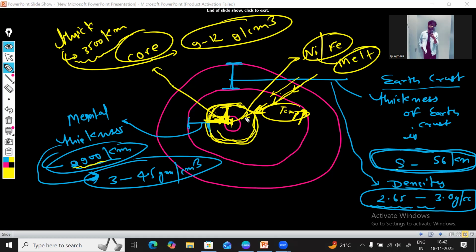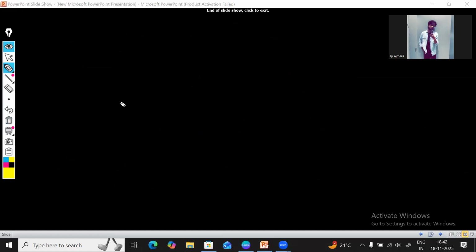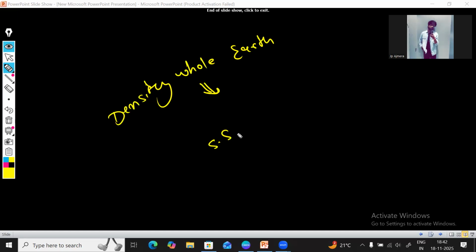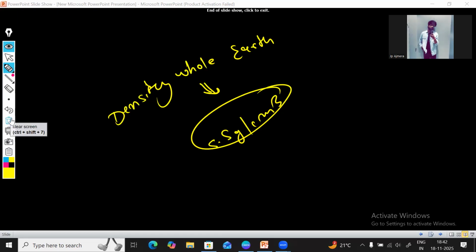We did study about the earth crust, mantle and core, a bit about the earth structure. There is one thing remaining. If they ask you about the density of the whole earth, that is also an important one. The density of the whole earth would be 5.5 gram per centimeter cube. Is that clear to you guys? Okay, let's move to the next one.